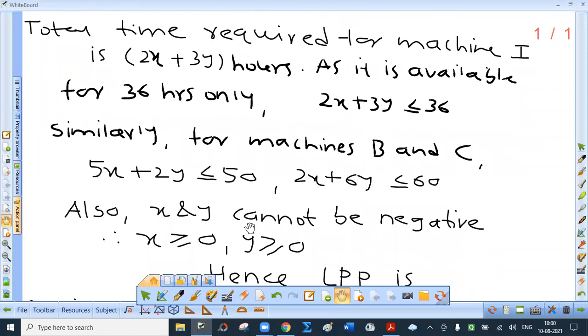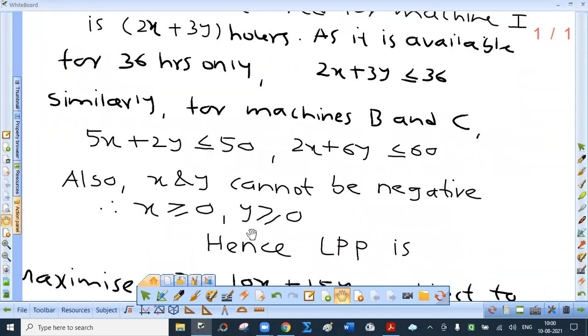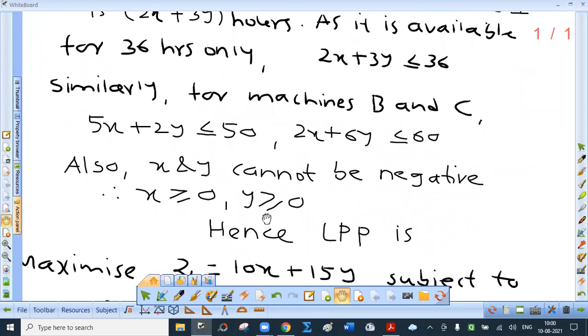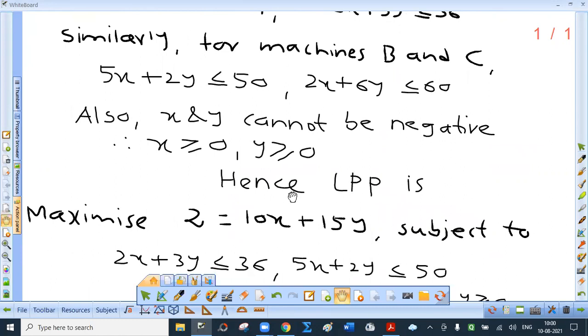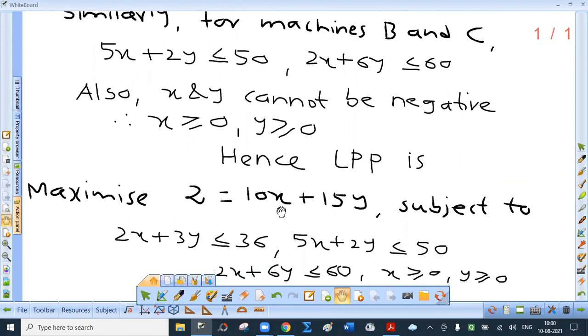Also x and y, that is the number of prints, cannot be negative. So x greater than or equal to 0, y greater than or equal to 0. Hence LPP is maximize z equal to 10x plus 15y subject to which constraints? 2x plus 3y less than or equal to 36, 5x plus 2y less than or equal to 50, 2x plus 6y less than or equal to 60, and finally, x greater than or equal to 0, y greater than or equal to 0. Write this. Then I'll show you the solutions for homework sums and then we'll stop.